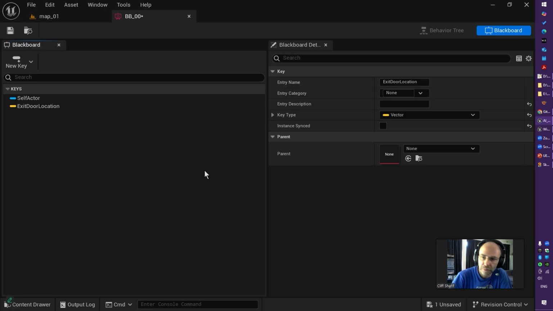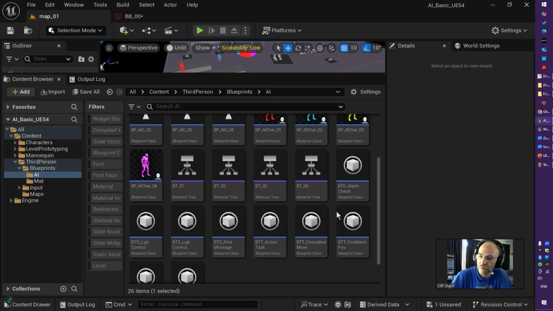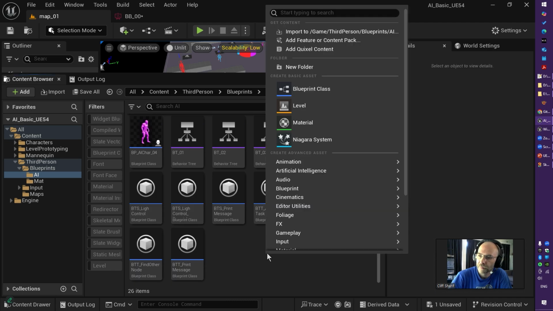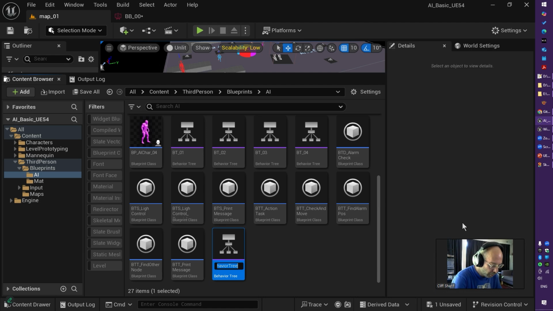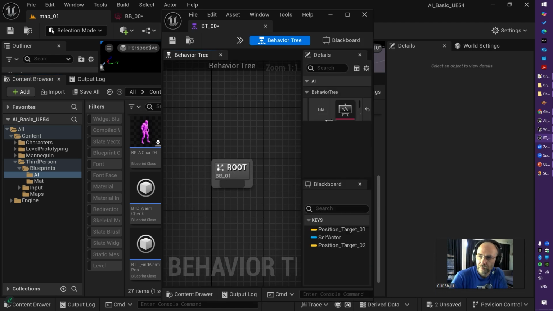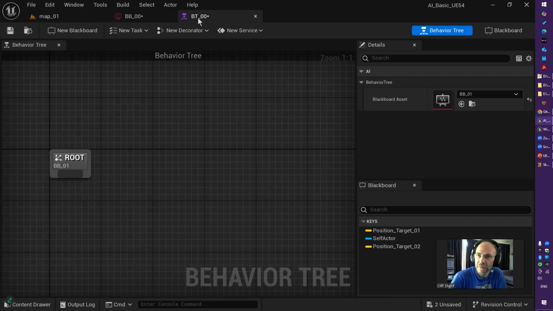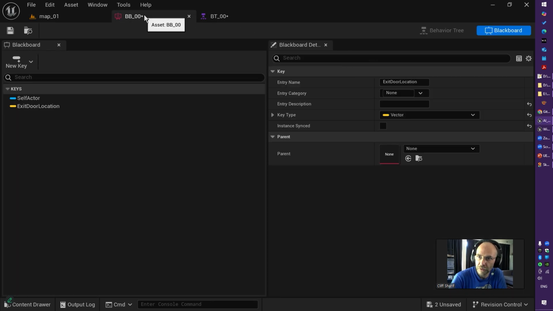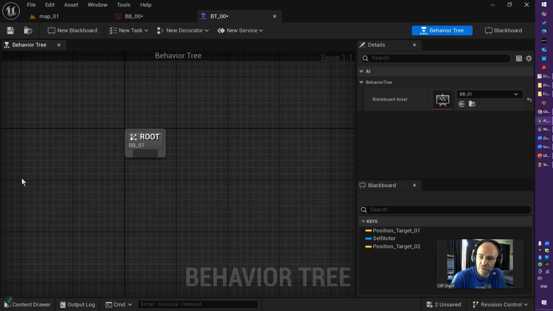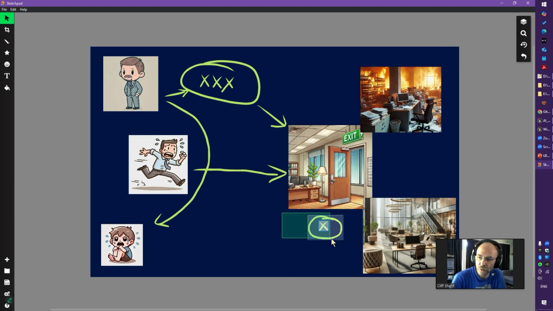So if I open the project, go here, right click, artificial intelligence, behavior tree, bt_00. And when you make it, you must assign the knowledge you make to this behavior tree. So each of these AI characters, yes, they know where it is and they have their own behavior. These two need to be linked together.